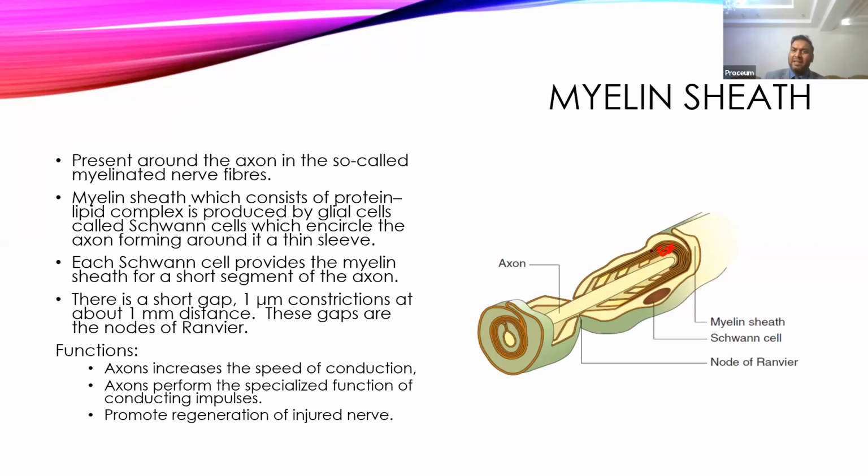Now, what does this myelin sheath do? It doesn't allow the axon to come in contact with the extracellular fluid. So the only portion of the axon which comes in contact with the extracellular fluid is the portion present at the node of Ranvier. This is the only portion where the exchange of sodium, potassium or calcium ions occurs. This is the only portion where changes in the membrane potential can be made, because to change the membrane potential there have to be two terminals, interior and exterior. Here the interior is there, but on the exterior there is the myelin sheath.